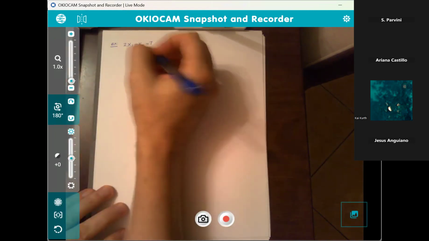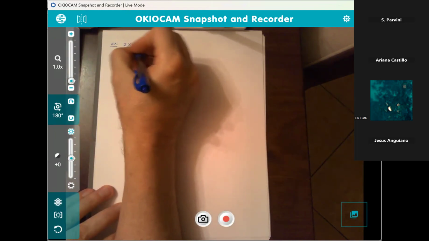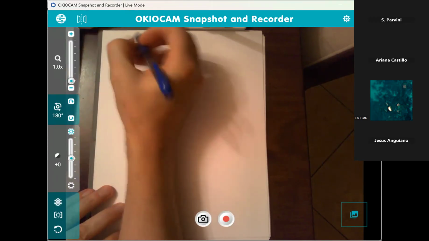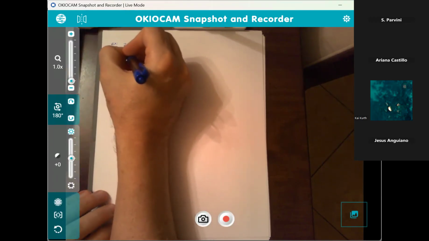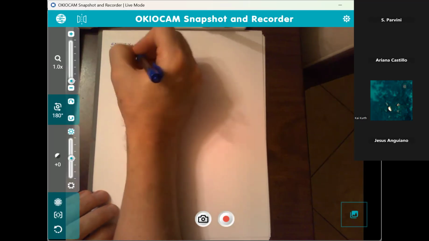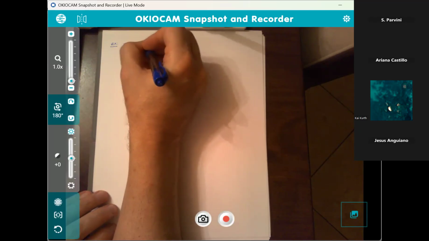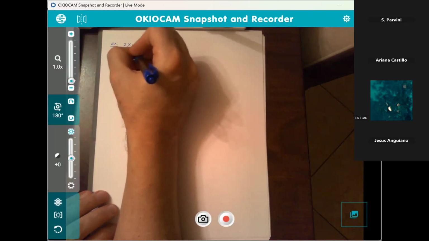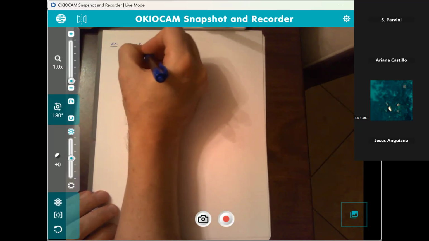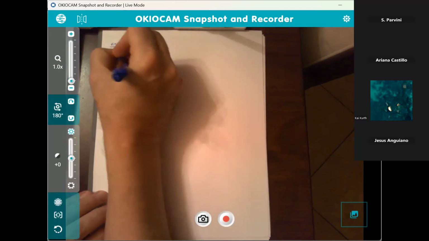So here's what I'm going to do. I have a choice to solve for either x sub 1 or x sub 2. So I'm going to solve for x sub 2 here. It's a little easier. Move x sub 2 to the other side, bring 7 over. So this becomes negative 7 plus 2x1, right? That's what x sub 2 is.